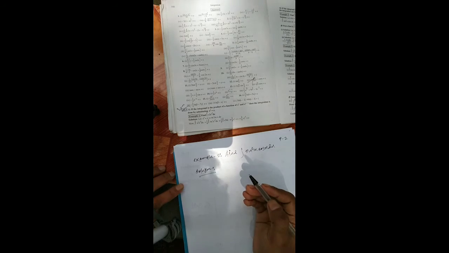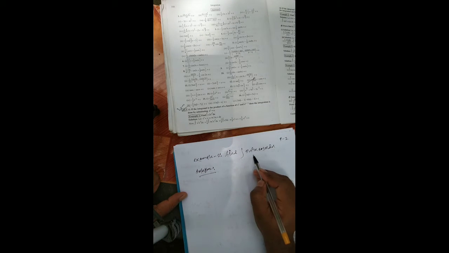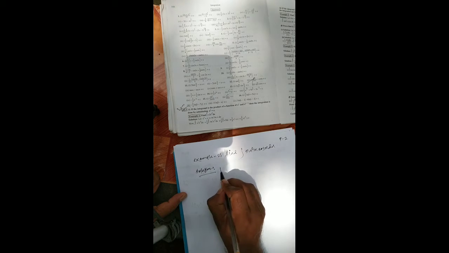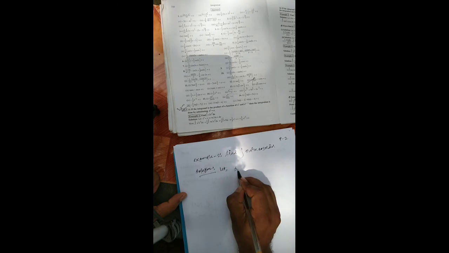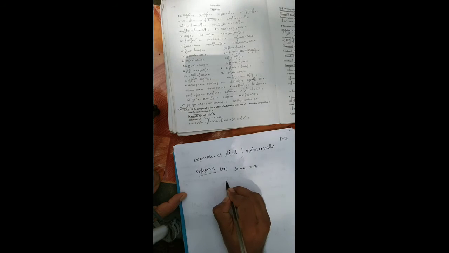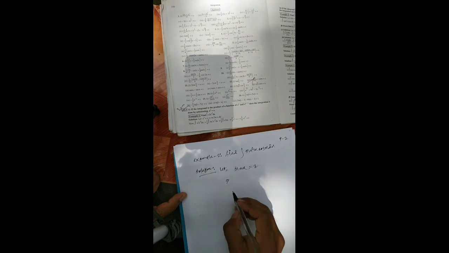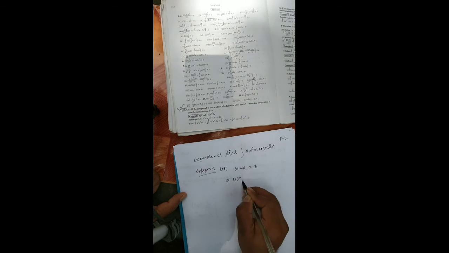And in this case we know the rule: solve by substituting z for the function. Here the function is sin x, therefore let sin x is equal z. Now take the derivative on both sides: the derivative of sin x is cos x dx, which is equal dz.